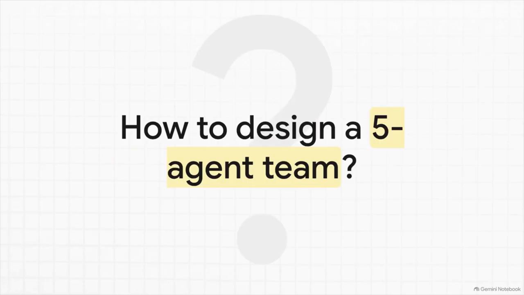I want to leave you with this provocative question to spark your own engineering process today. How will you design your 5-agent business team? What workflow is complex enough to actually require 5 specialized agents? And how will you guarantee they operate as a seamless, unified ecosystem rather than just 5 noisy bots shouting over each other? Grab a whiteboard, pull up that 8-attribute checklist, and start mapping out your blueprint today.